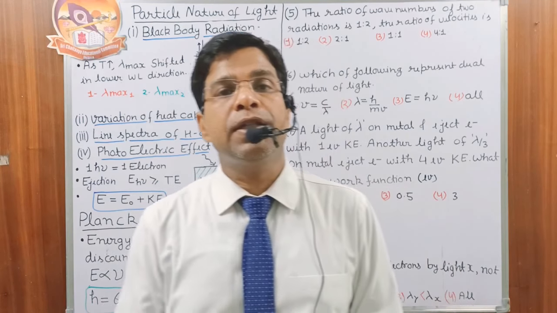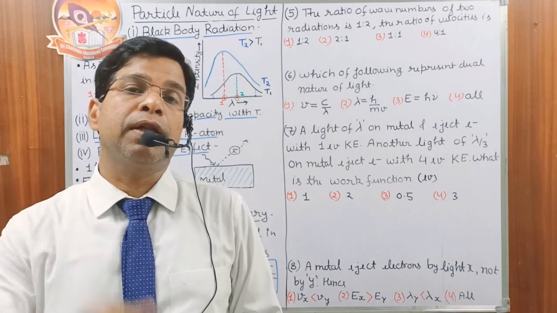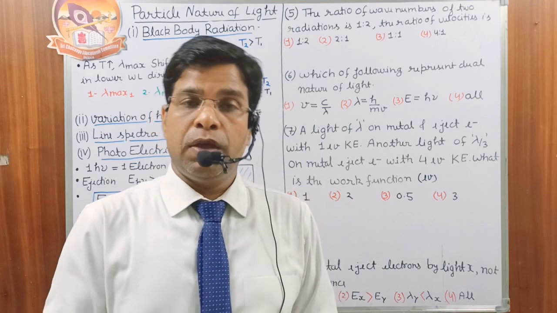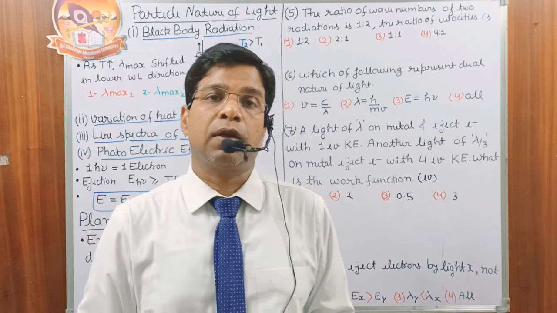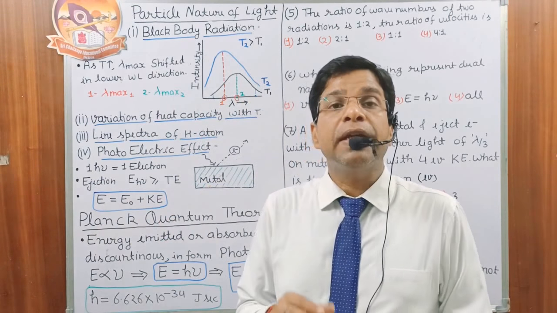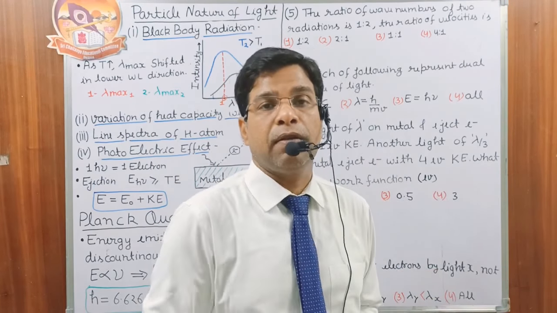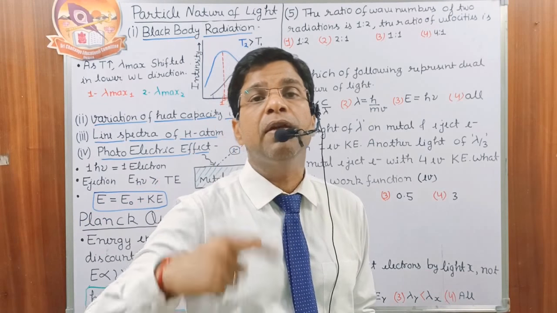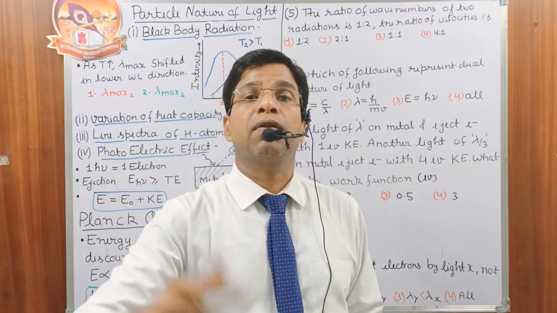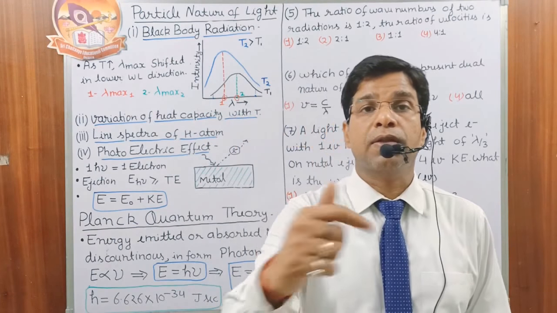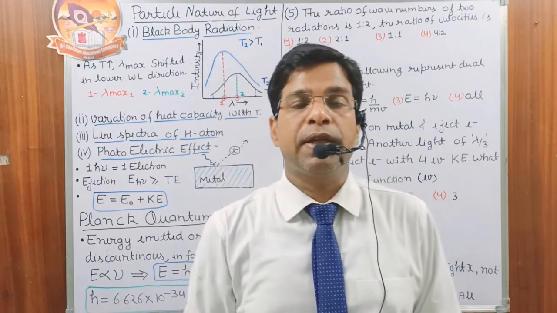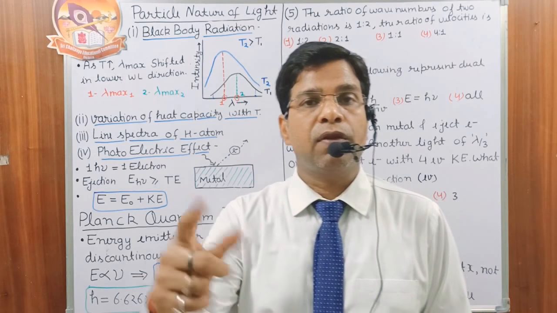Suppose the energy of the incident radiation is more than the threshold energy, then one part of the energy is utilized for the ejection of the electron. In the metal, we have free electrons. They are free to move inside the metal. If we want to eject these electrons outside, we have to provide energy. The energy required to remove the electron from the force of attraction of the kernels is called the threshold energy. Suppose threshold energy is 10, and we have given a photon of 15 units.